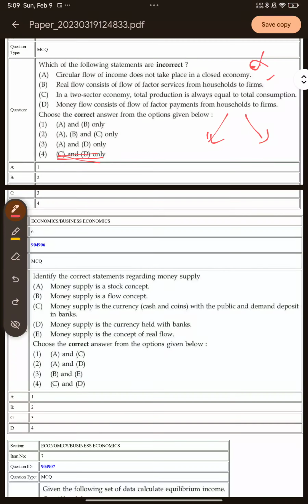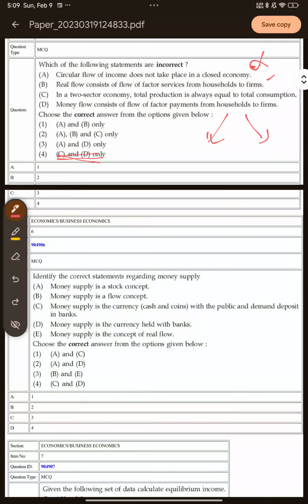All right, so option B cannot be an answer. If option B is present in these options, they will automatically cancel out. So the option left for me to choose is option 3, which says A and D are incorrect. Option D says that money flow consists of flow of factor payments from households to firms. This statement is incorrect because money flow means it is moving from the firms to the households for their factor services. So options A and D are the incorrect ones here.